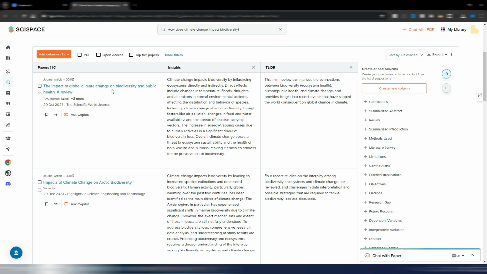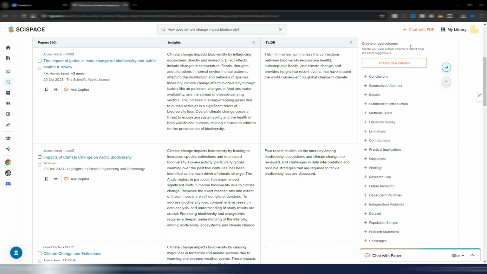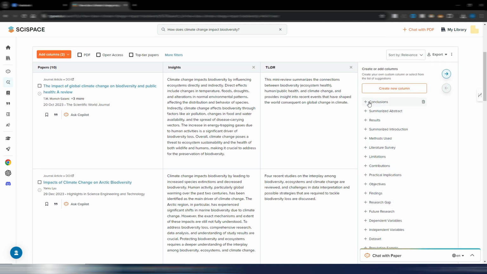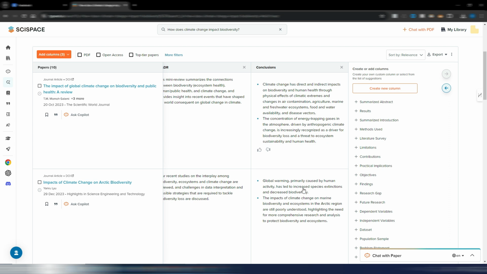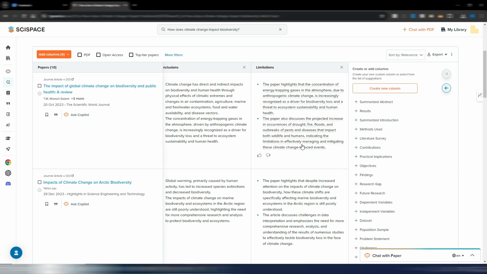But as you can see, you have different papers here with insights from each one of them. You have a TLDR here for each one of them. You can create your custom columns here, or you can add some of these columns. For example, let's say conclusions. As you can see now, I have another column with conclusions. I can add, let's say, limitations. Maybe you want to also know the limitations of these papers and these studies. This is incredible, I would say incredible.